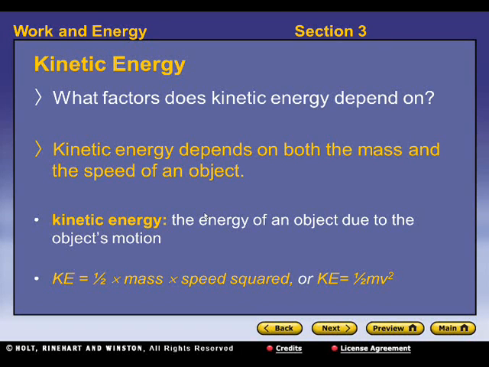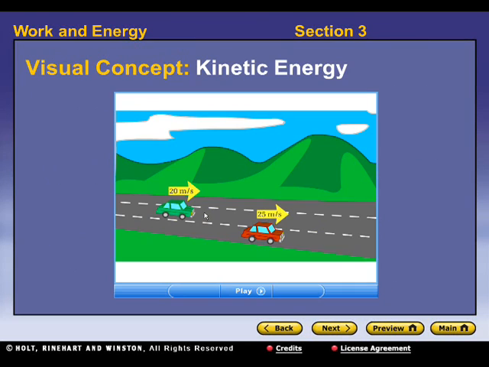So the equation for kinetic energy, KE, is equal to 1/2 times the mass of the object times the speed of the object squared. And only the speed is squared. You do not square the mass or the 1/2. It's just the speed for this. So K equals 1/2 mv squared.